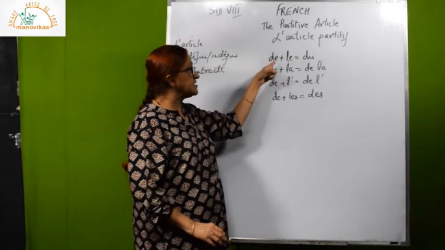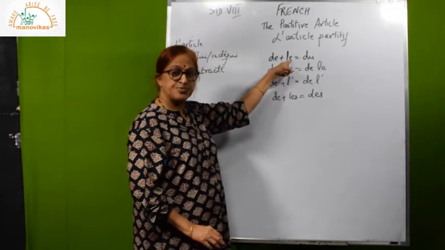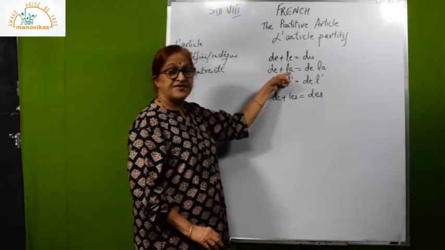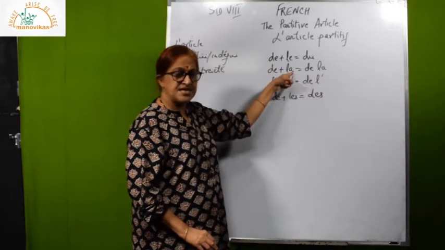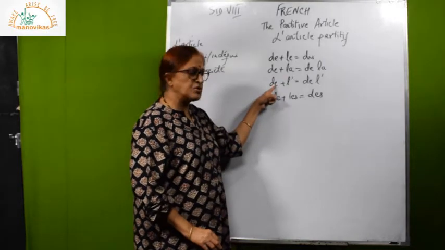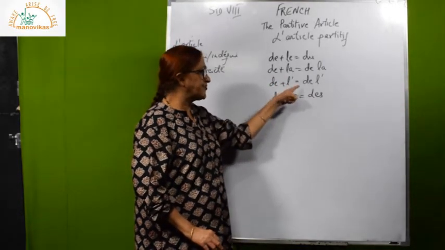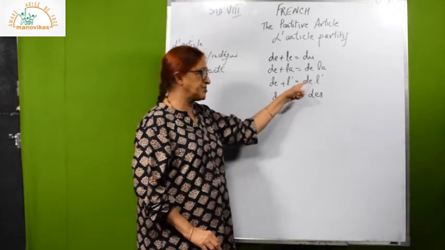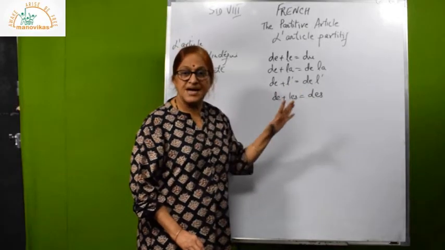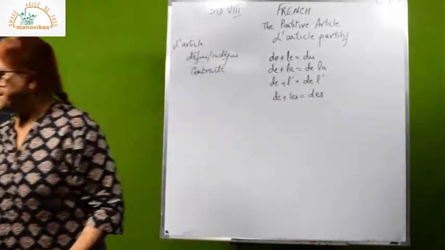Now the partitive article also works the same way. De plus le: if that item happens to be masculine, it will become du. De plus la: if that item is a feminine noun, then de la. If that item is either masculine or feminine but begins with a vowel, de plus l apostrophe remains de l apostrophe. And de plus les becomes des. I will give you some examples of how you will know when to use them.